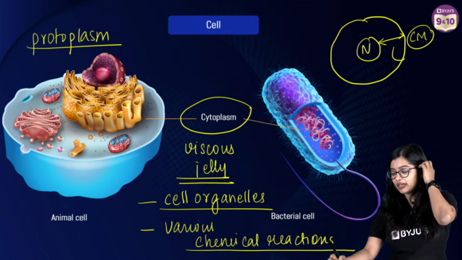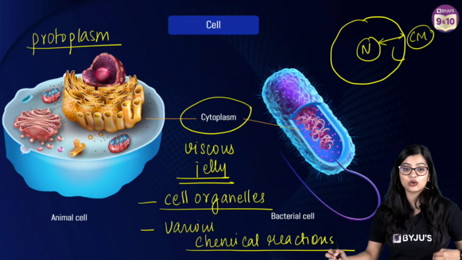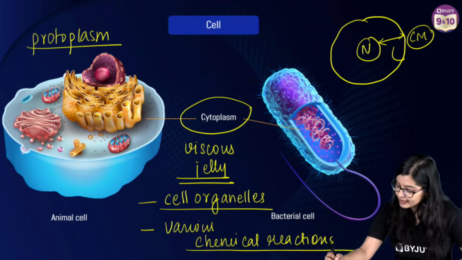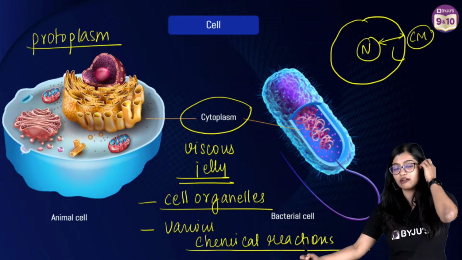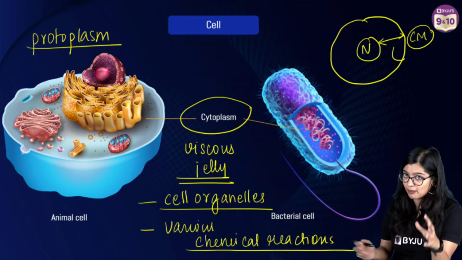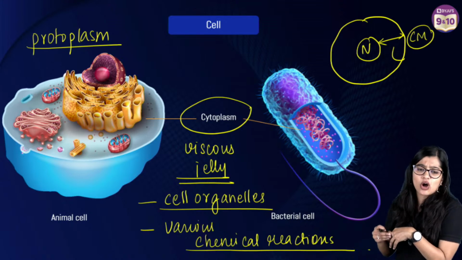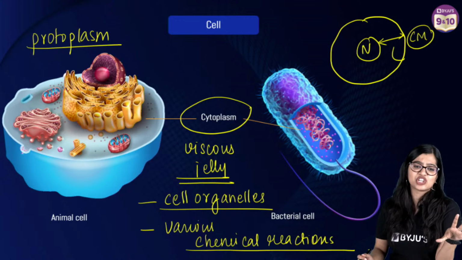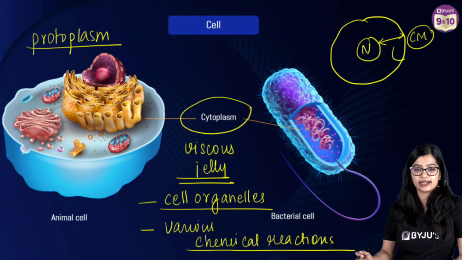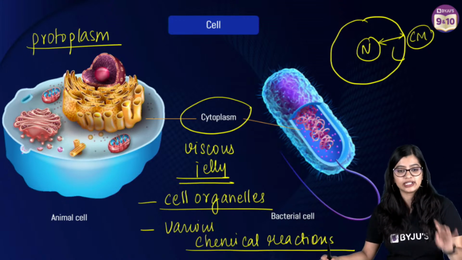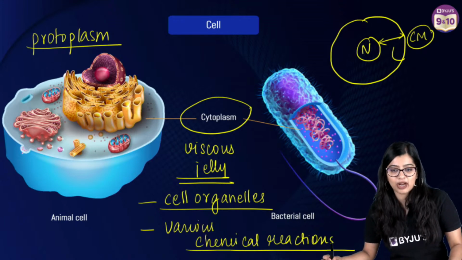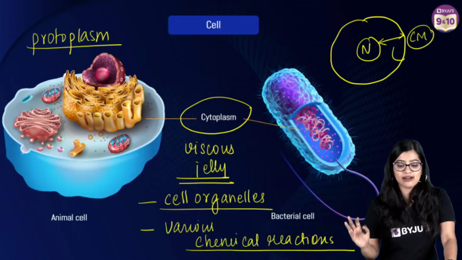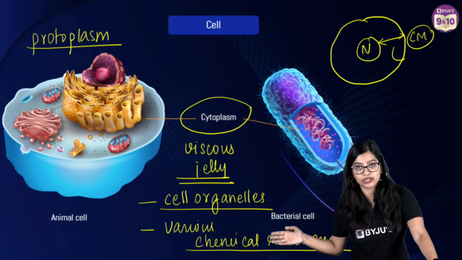The protoplasm includes all the living components, your nucleus, and some parts of the cytoplasm. All the living components together make up the protoplasm, while cytoplasm is just the jelly-like fluid that has your cell organelles, right? So very good, very good. Very good, Hema, very good, Prabha. So with this, everybody, we have had a look at the three main components.